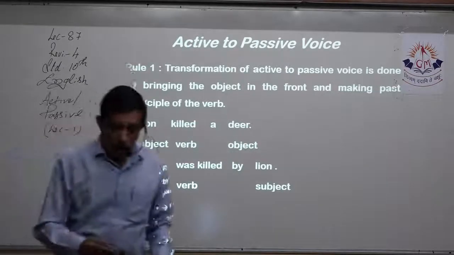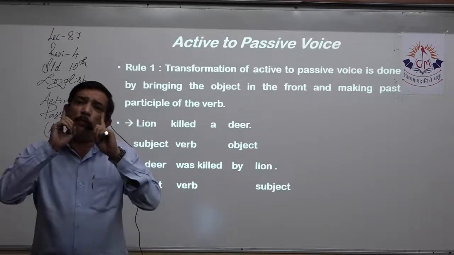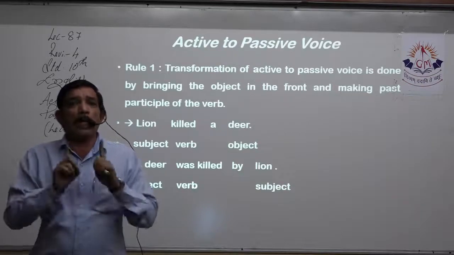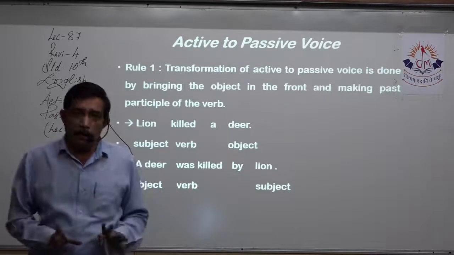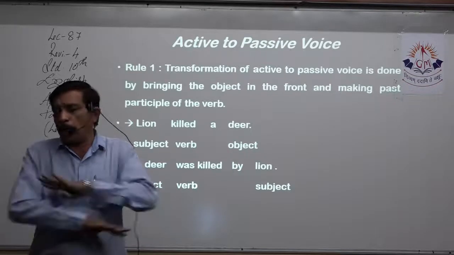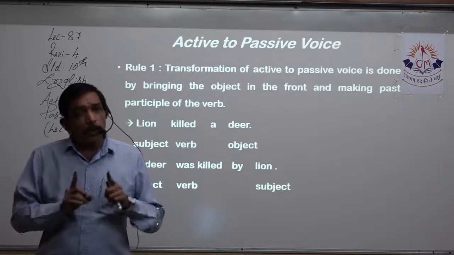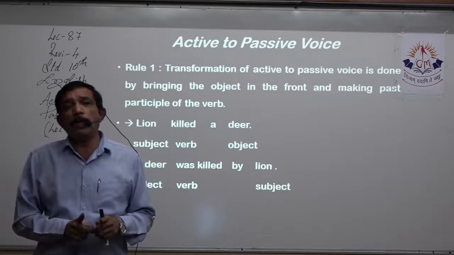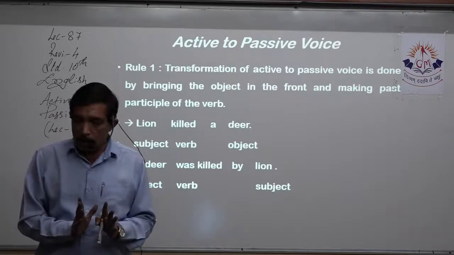Now for your ease, we have only and only one rule in active passive that you should thoroughly remember. Apart from that, there are no other rules if we consider that. If you remember this one rule, you will be able to do the maximum work possible and score marks.